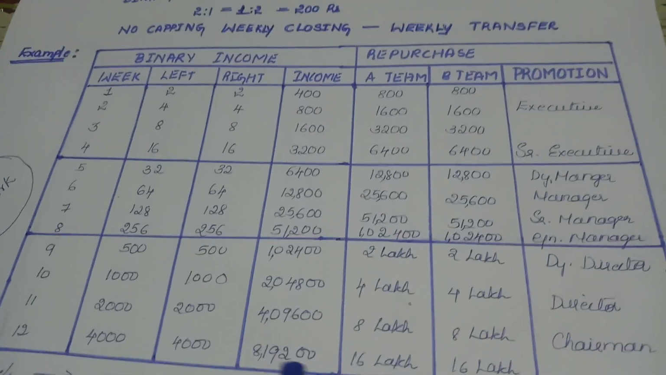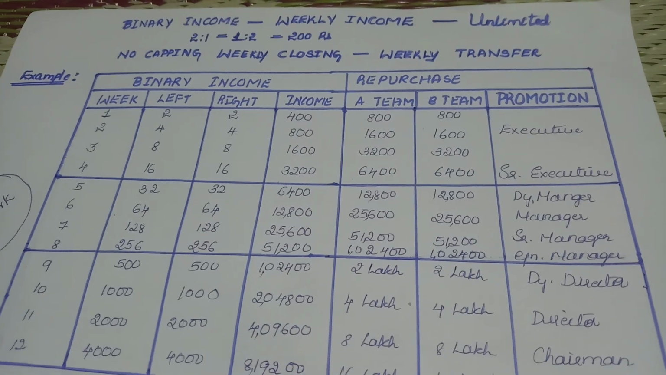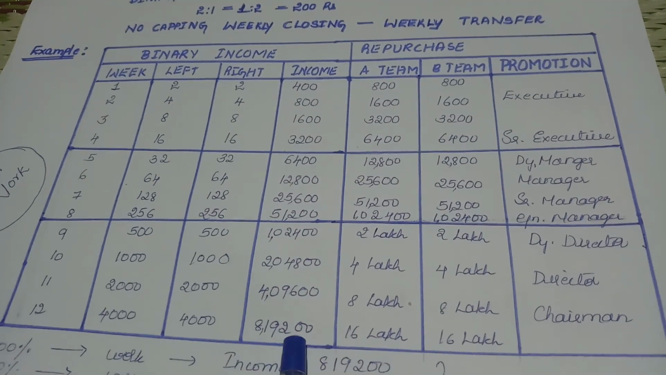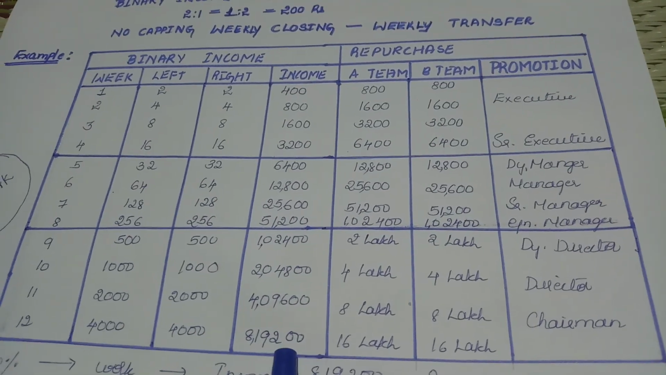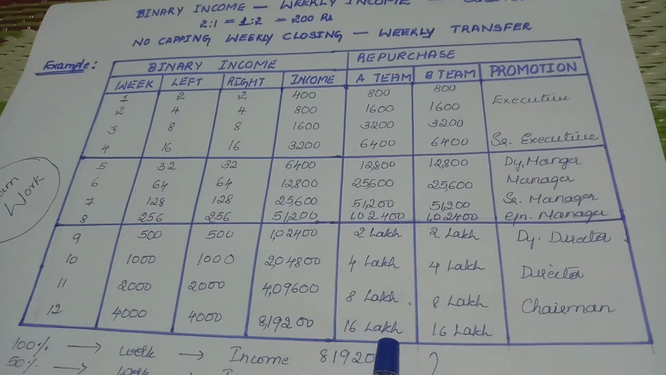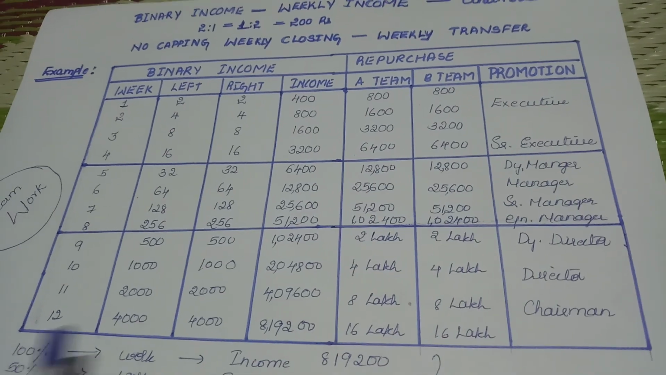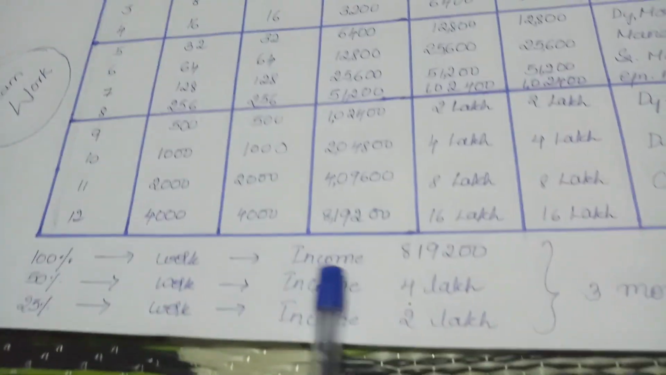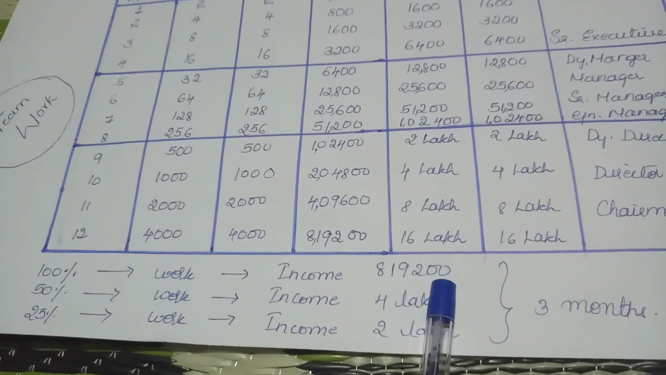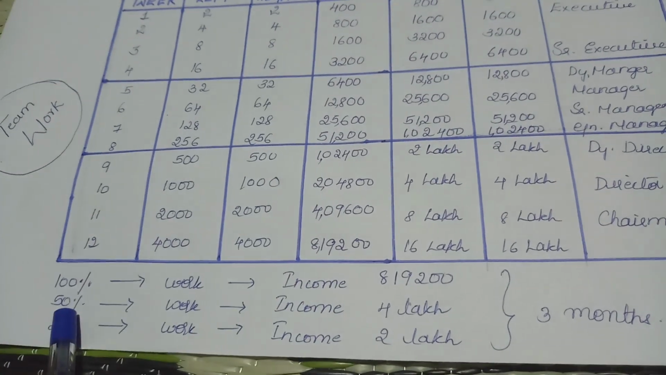Just imagine, people are getting this income yearly. Just imagine if you can prove yourself in Kiva Industries. Again, BP will be 16 lakh on both sides. Again, you will qualify for all the bonuses. Just think, if you work 100%, income will be 8 lakh 19,200. Just imagine if you work for 50%.